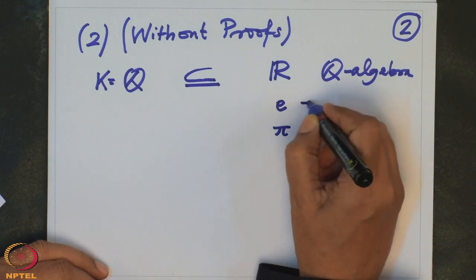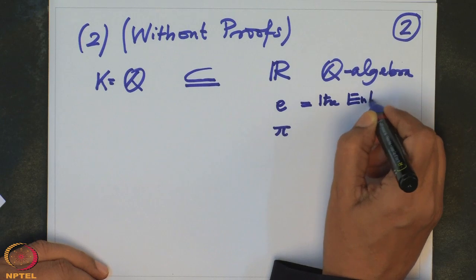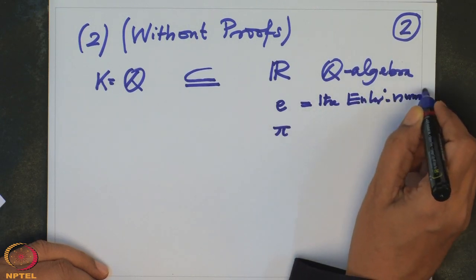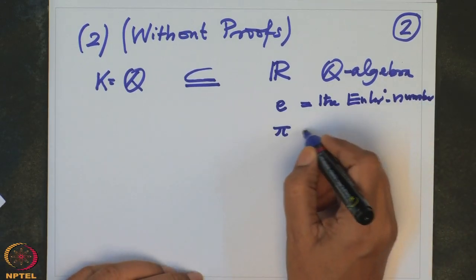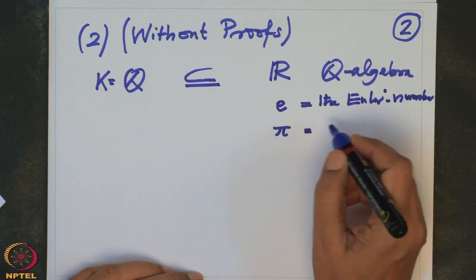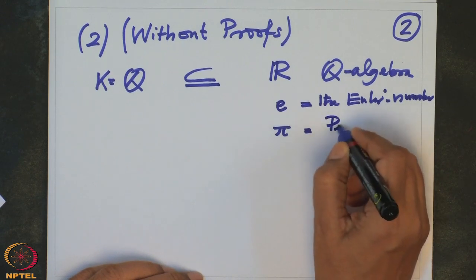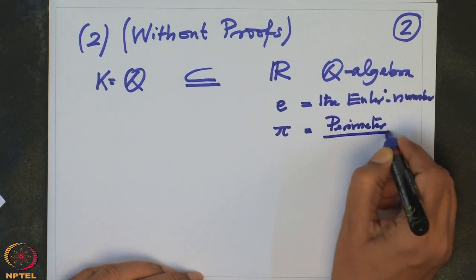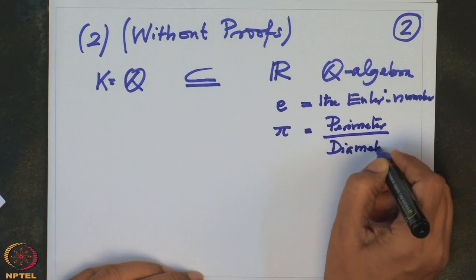e is what is called the Euler number, and pi is connected to the circle, right? This is the ratio of perimeter divided by diameter.